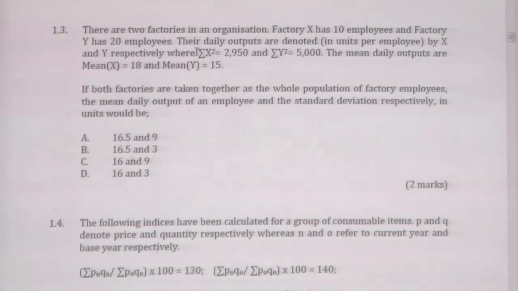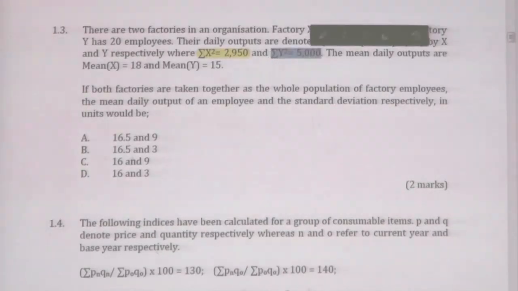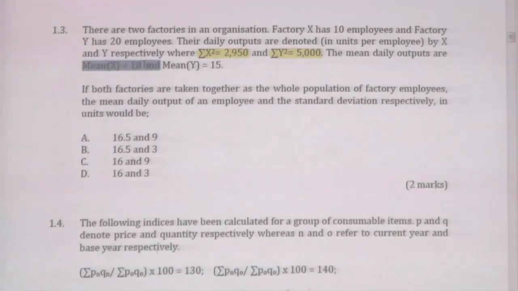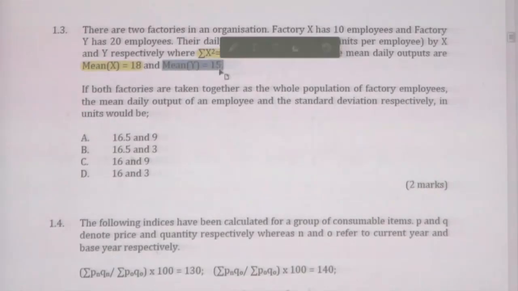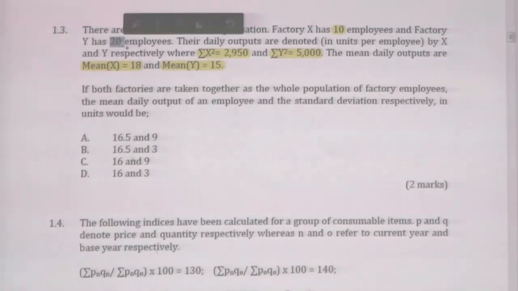We have sigma X squared, then we have sigma Y squared. Then we have the mean value of X, X bar, then the mean value of Y, Y bar. These are the only four pieces of information. In addition to that, we have n of X, the number of employees in X, and n of Y, the number of employees in Y.